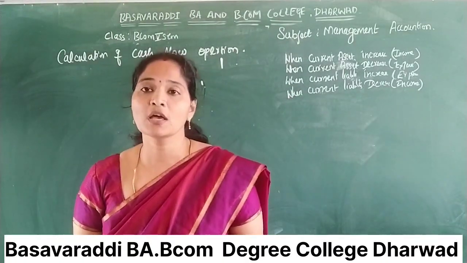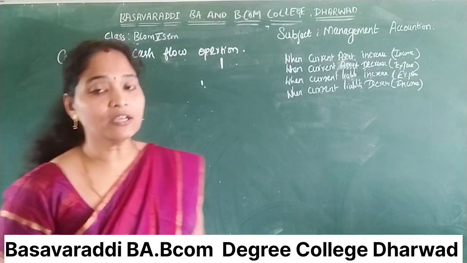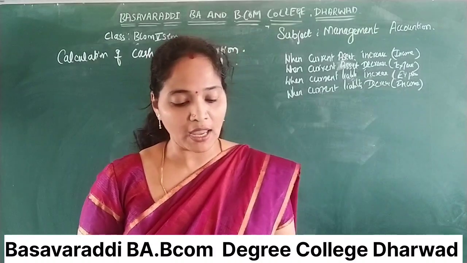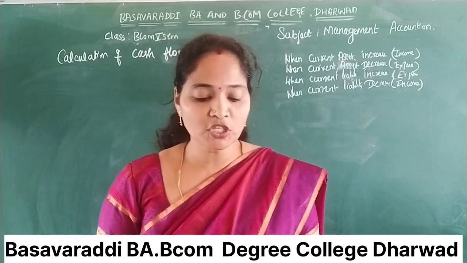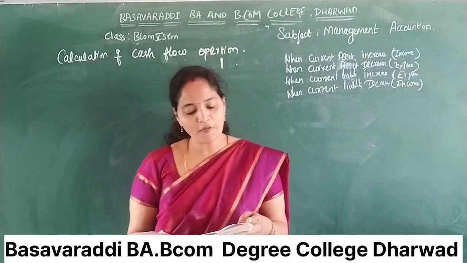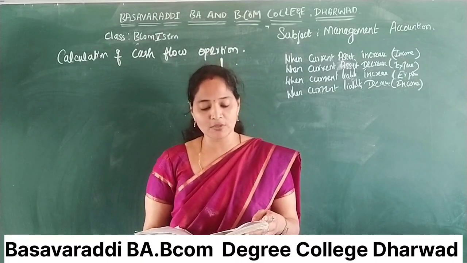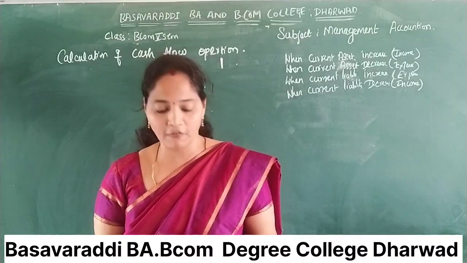I would like to discuss one more problem in cash flow from operations. I will read, listen. From the following information, calculate cash from operations. Particulars, 2015, 2016. Profit and loss account 15,000, 68,000. Sundry debtors 30,000, 34,000.